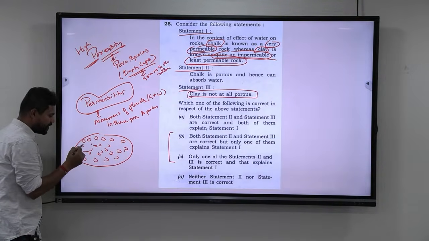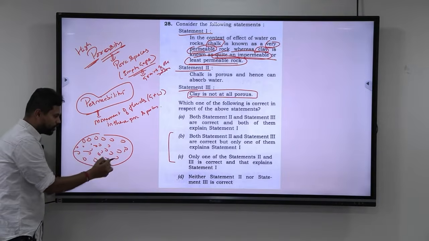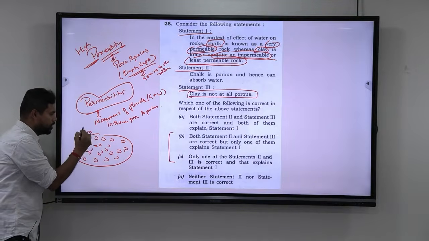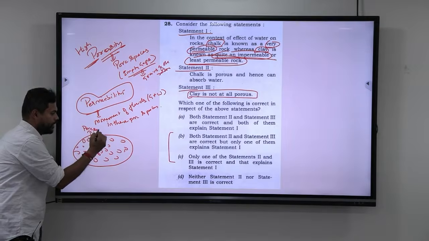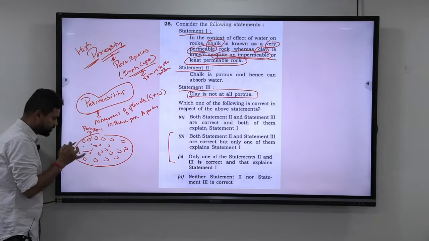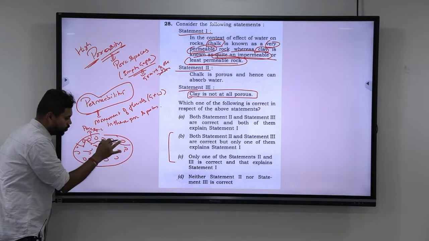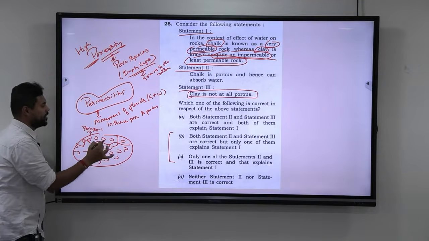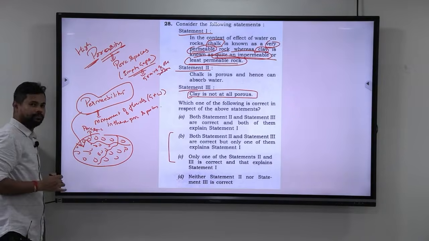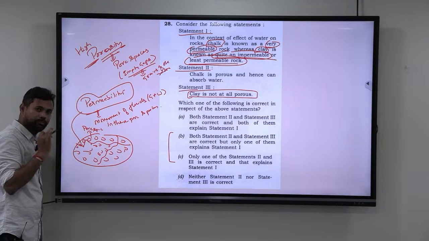Can you see a lot of empty spaces here? Those empty spaces are what are known as pore spaces. Look at this, this is pore space. When there is a lot of pore space, it allows the fluids to move like this. When the fluids move along the pore spaces, then we say that it has high permeability. So, you understood what is pore space and what is permeability.